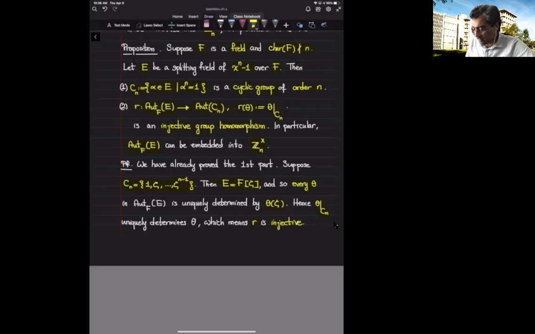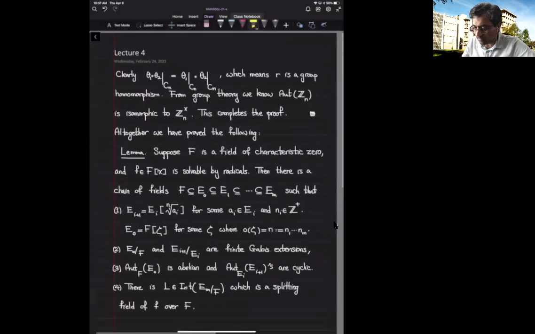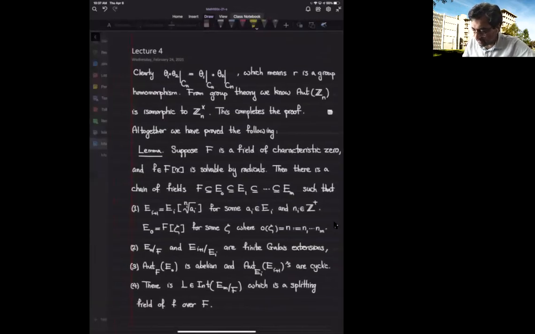And let's also observe that every automorphism of this field extension permutes zeros of the polynomial x to the n minus 1. And that means that it sends C sub n to itself. So it's a well-defined map.